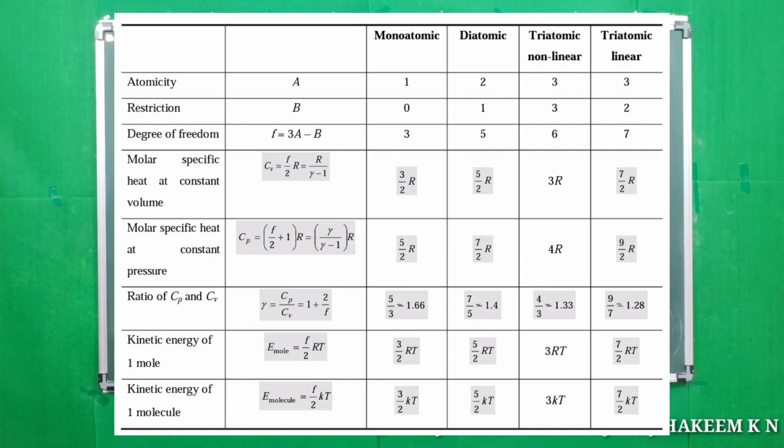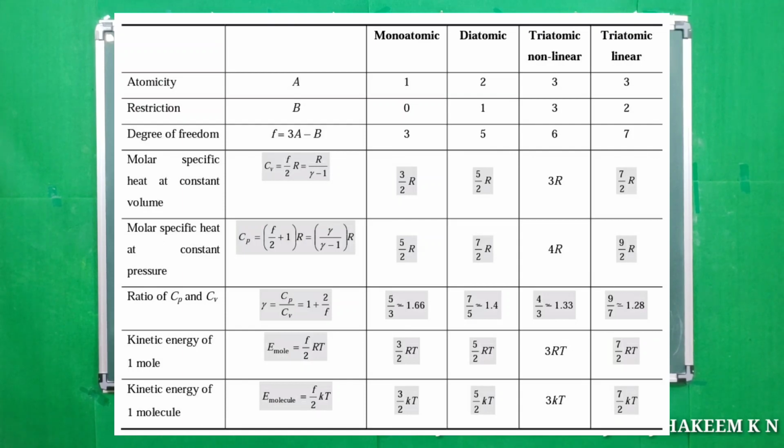For monoatomic, you can see Cv is 3 by 2 R. For diatomic it is 5 by 2 R. For triatomic non-linear it is 3 R, because F by 2 R, and for triatomic non-linear F is 6, so 6 by 2, that is 3 R. And for triatomic linear it is 7 by 2 R.